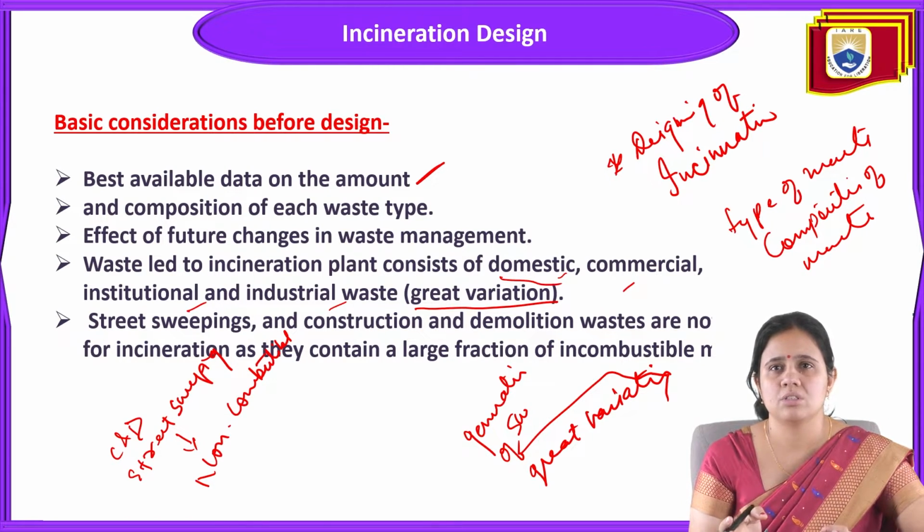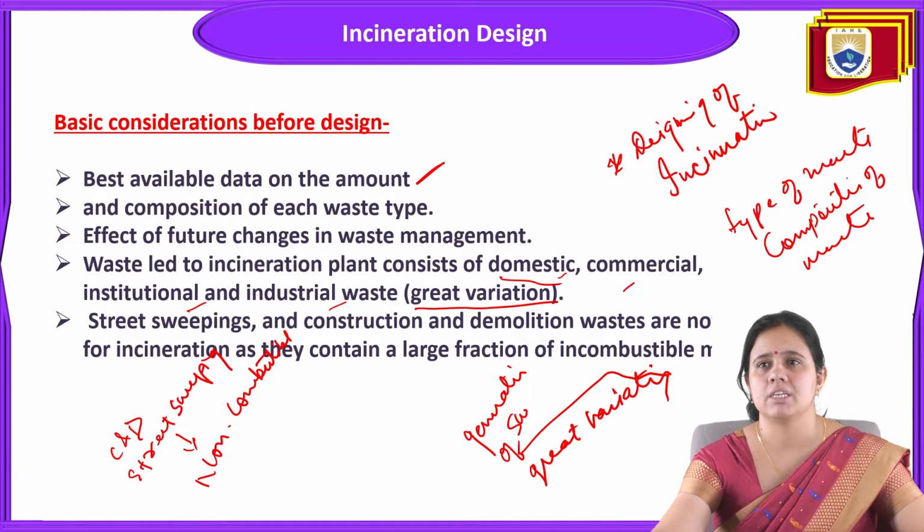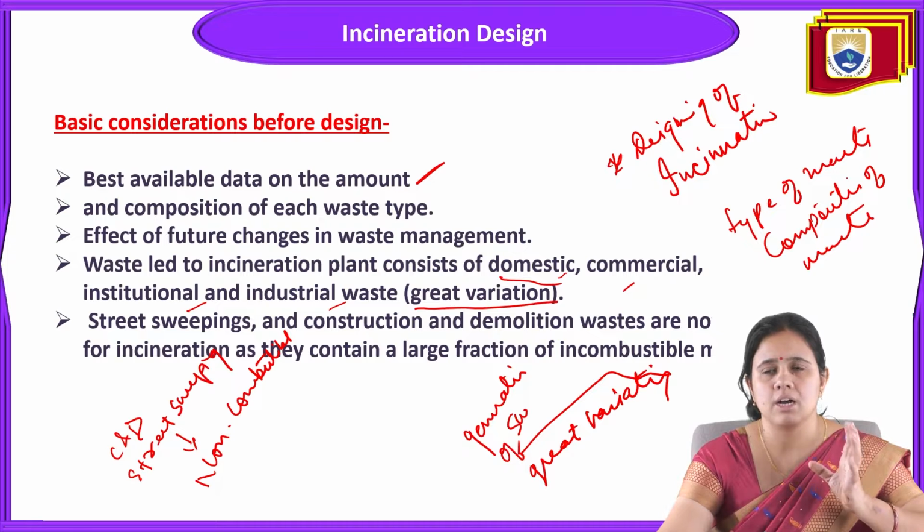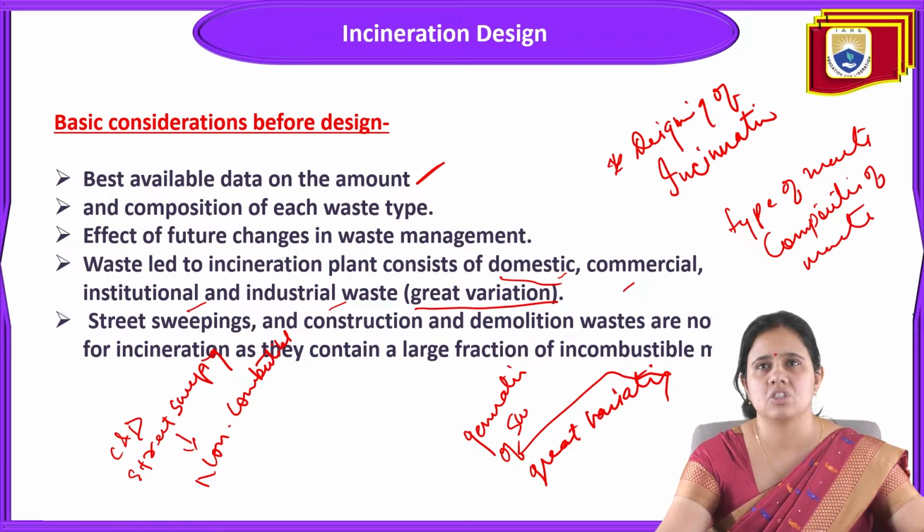Non-combustible materials are those like some street sweeping, some construction and demolition waste, which are not suitable for the incineration plant, and they contain a very large fraction of incombustible matter. And combustible wastes are those that can burn with a high heat capacity, such as cardboard, wood products. So only that waste which is combustible can be used in this incineration plant.